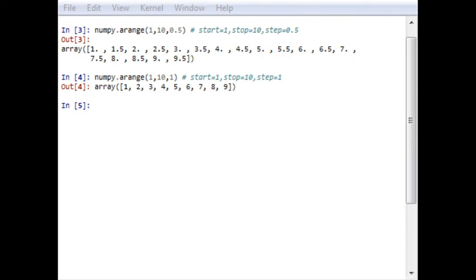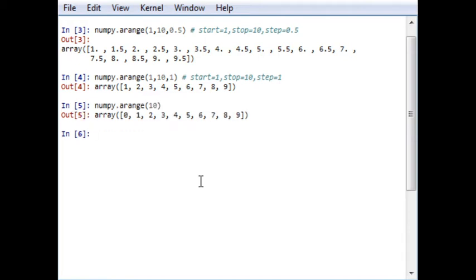We can also check this output with the function np.arange(10), and the output will be from 0 to 9. Here we have defined the start and stop point, but by default it takes the start point as 0, which is a default point, and step size 1 as a default.